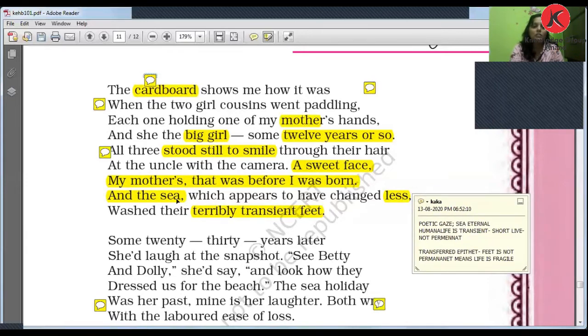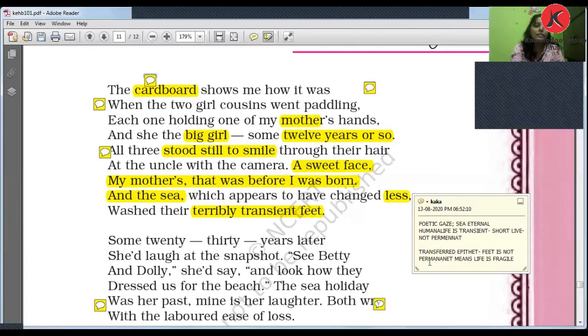The sea is eternal. I told you that the sea is eternal, but human life is transient, right? Transient means short-lived, or not permanent. It changes, that is short-lived. So our feet is also transient, not permanent or short-lived. And with feet, the poet is talking about the life of our mother, which is also transient, right? So it cannot be changed because it is nature.